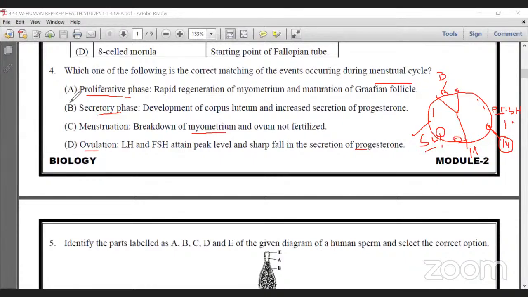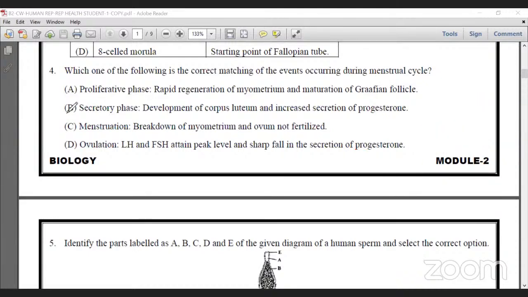Okay, for question number 4, the correct option is B. Secretory phase is correct. Next.